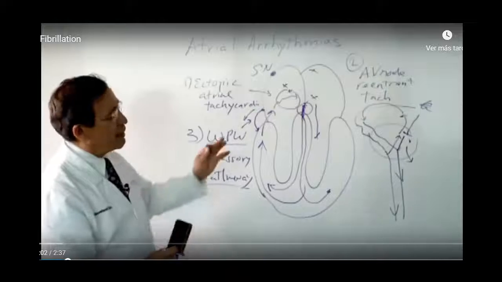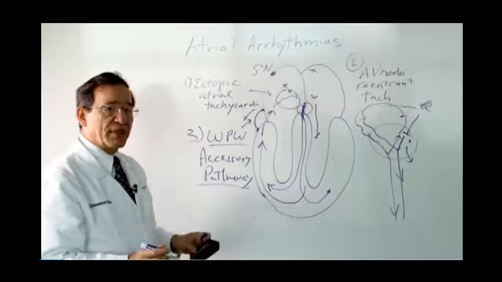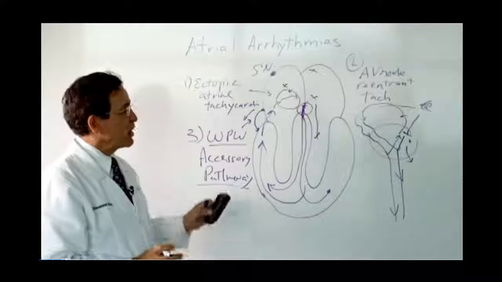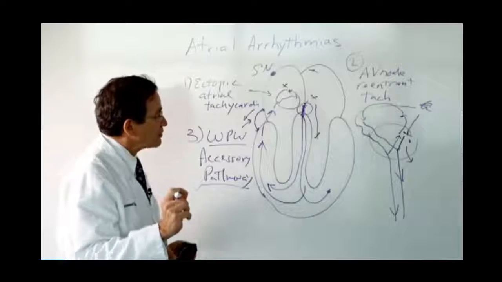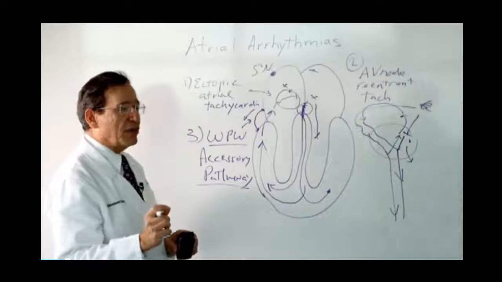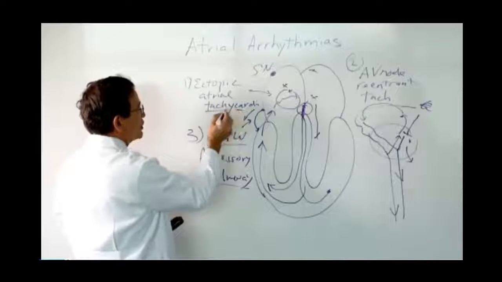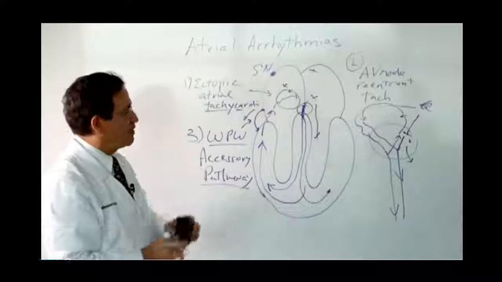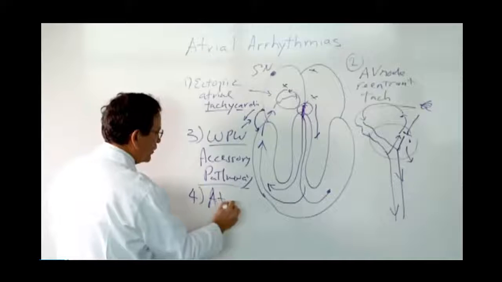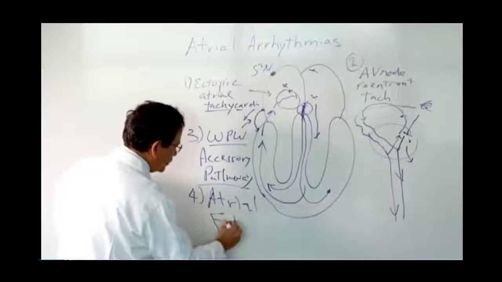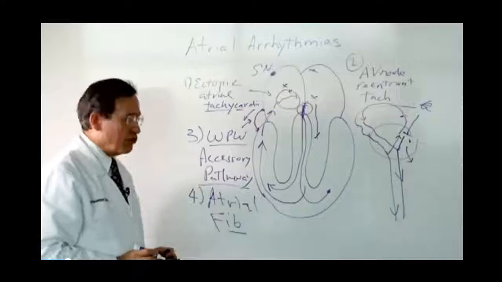So these three types of arrhythmias involving the upper chamber are the three most common types of arrhythmia. They make up just about 100% of all the different types of arrhythmias. There are a couple of other atrial arrhythmias to be discussed, but they can be considered ectopic atrial tachycardias, but they are slightly different and worth considering as a separate category. Atrial fibrillation, I'll just say atrial fib, and atrial flutter, which is kind of a cousin of atrial fibrillation.